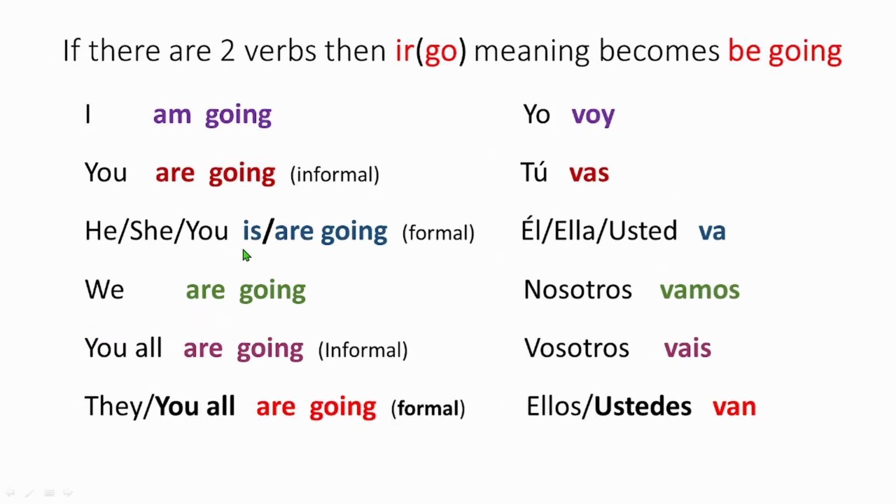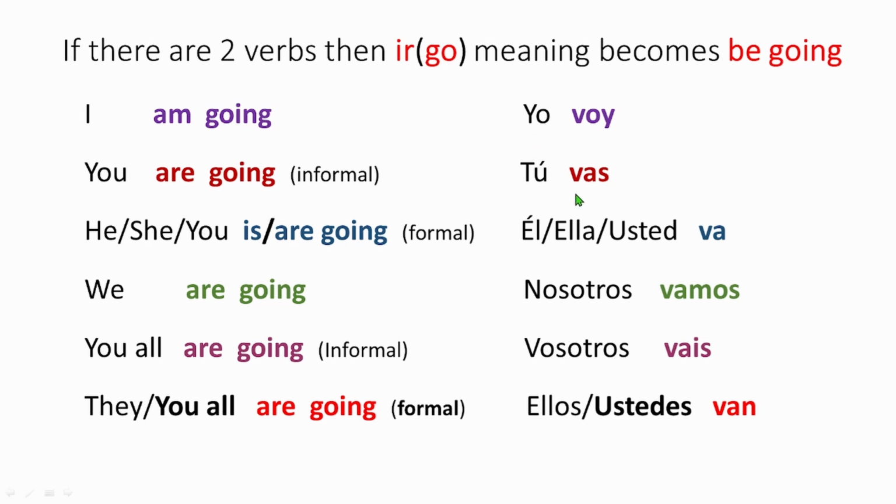So first we'll say the conjugation. In such a situation, yo voy becomes I'm going. Tú vas becomes you are going. Ella, usted va becomes he, she, you is or are going. Nosotros vamos, we are going. Vosotros vais, you all are going. Ellos, ustedes van becomes they are, you all are going. Now this one we use to tell things in the future. Very important one. So let's see in a practical situation.